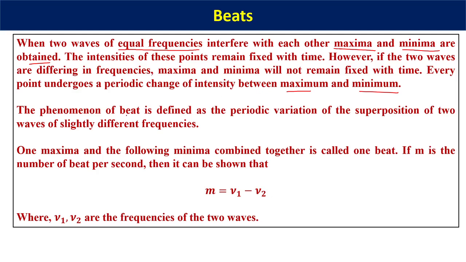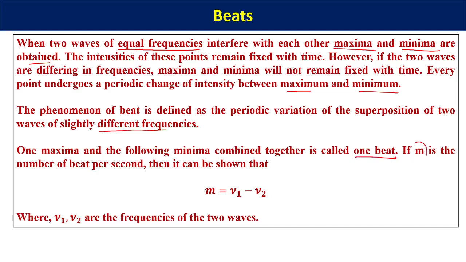The phenomenon of beat formation is defined as the periodic variation of the superposition of two waves of slightly different frequencies. Remember, the frequencies should be equal or slightly different, not much, say 500 hertz and 505 hertz or 503 hertz. One maximum and the following minimum combined together is known as one beat.